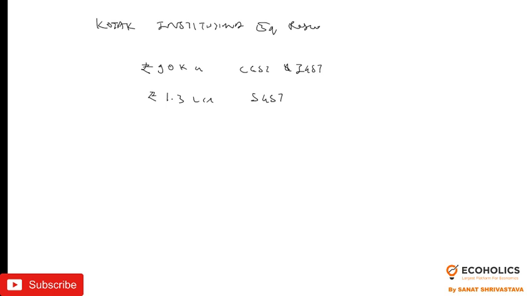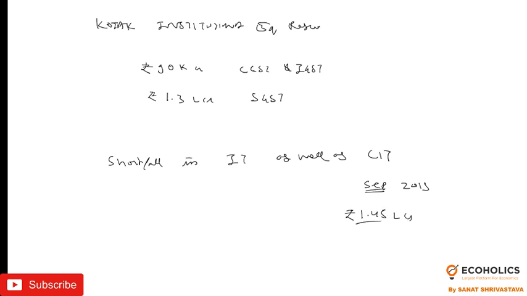The shortfall in GST collection is accompanied by a shortfall in income tax as well as corporate income tax. Corporate income tax has also remained weak, because in September 2019 the government reduced the corporate income tax by almost 10 basis points for domestic companies in order to boost investment and economic growth. But that cut cost the government around 1.4 lakh crore. So both direct and indirect tax receipts are under pressure.